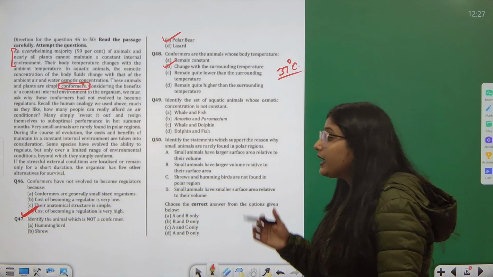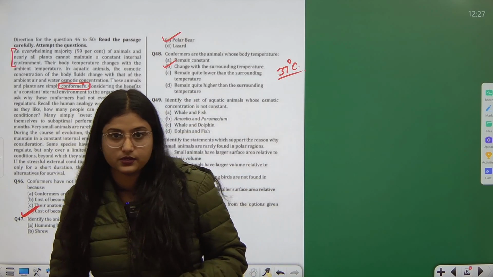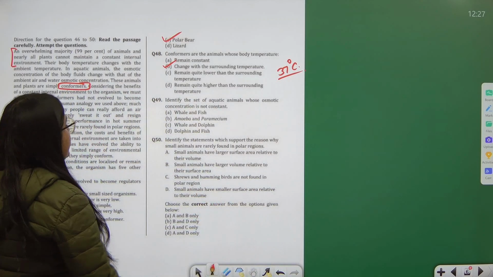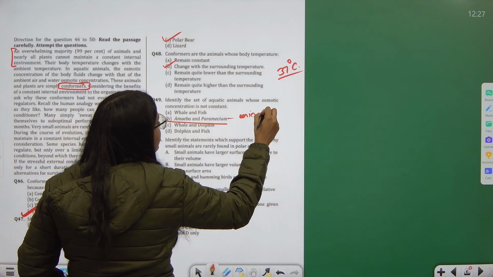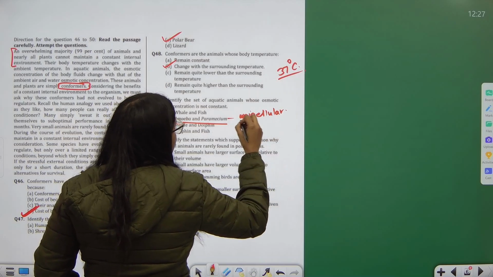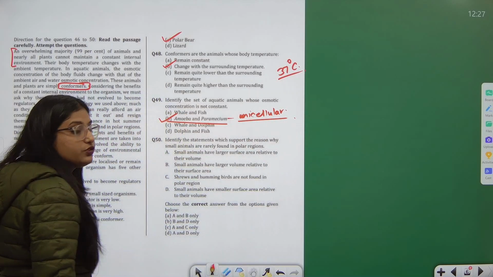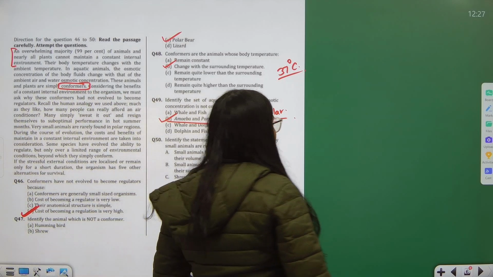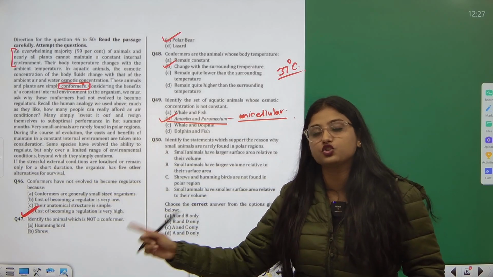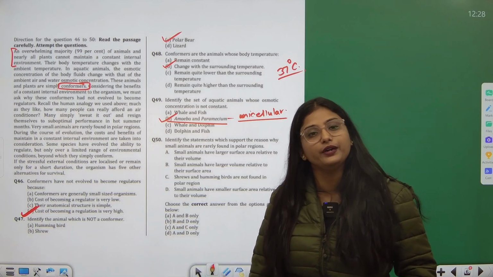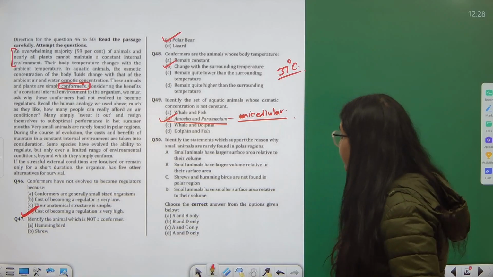Why? Because they are large, huge organisms, okay, they are maintaining it. But amoeba and paramecium, being the unicellular organisms, fail to do so. So there the osmotic concentration is not constant. I hope you are aware about the word osmosis, where the balance should be maintained between the solute and solvent in both the conditions.